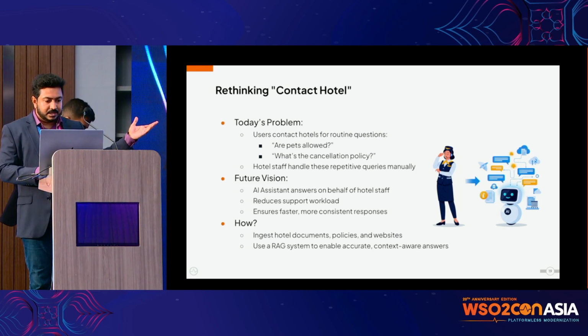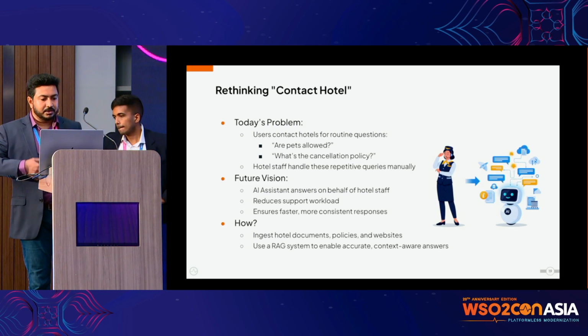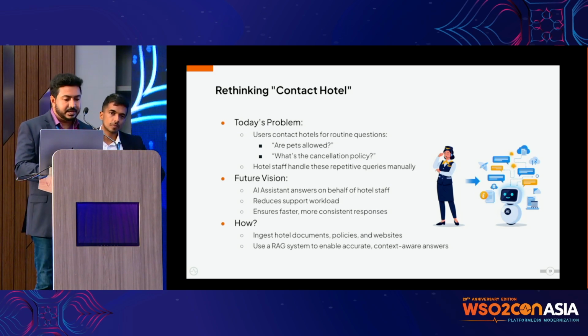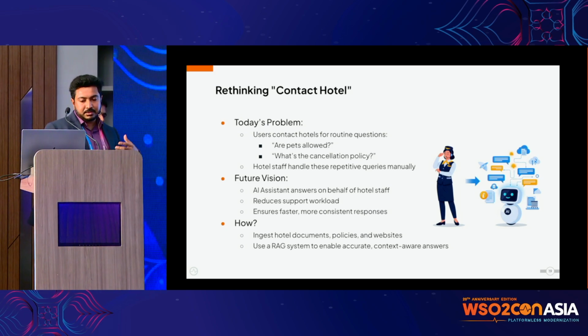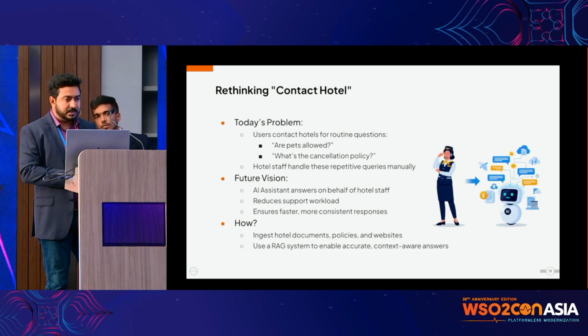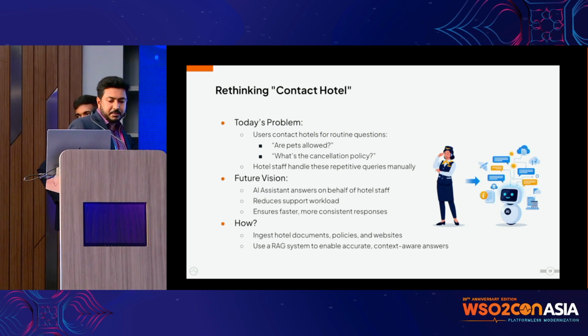So the future vision is that we want an AI assistant to answer this on behalf of the hotel staff. That means users will be happier because they will get real-time or near real-time answers, and also more consistent responses. And how do we do this now? I think that's the most important question.